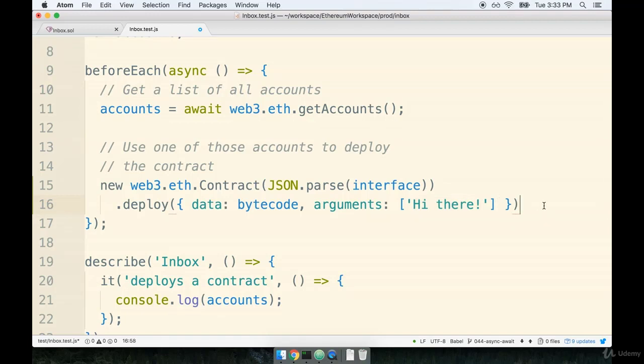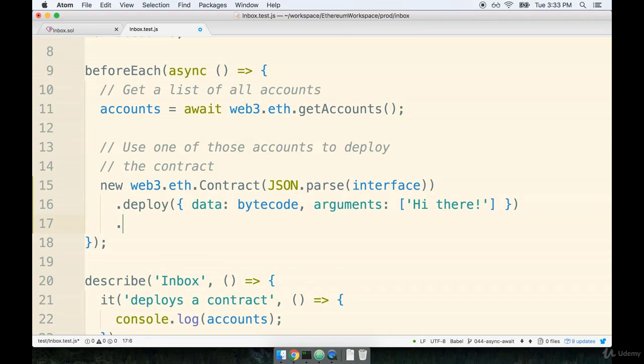After calling deploy, we're going to add on another dot down here. We're going to say .send. We're going to pass an object into this one. We're going to say from: accounts[0]. This is specifying the account that we want to deploy the contract from. So this is essentially the person who is deploying the contract. And we're just going to use the first account in that accounts array.